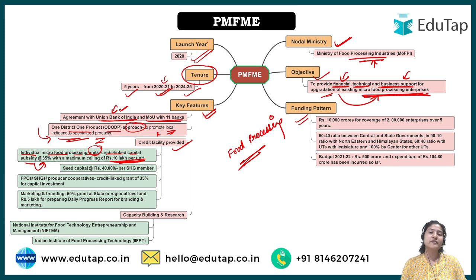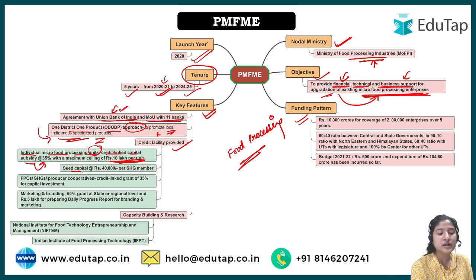So if your investment was approximately, for example, 1 crore, what would be the 35% of it? That would be 35 lakh, right? Now the government would not give that. The government would give just 10 lakh only. Anything above 10 lakh, the government would not give. So that is the upper limit that has been set by the government.